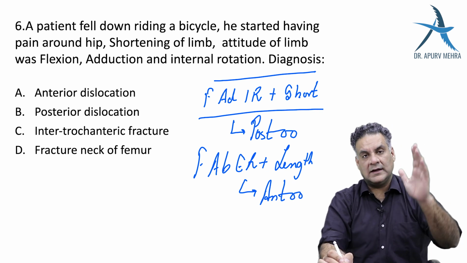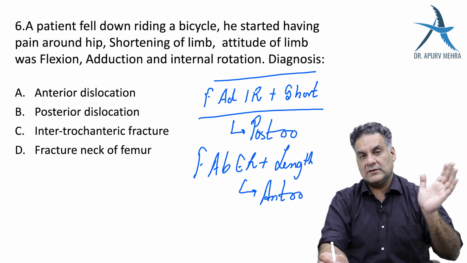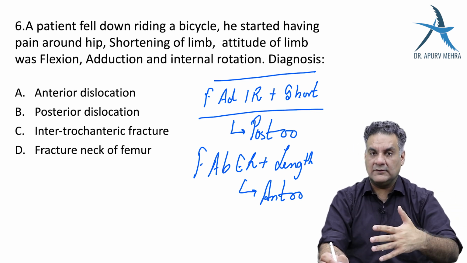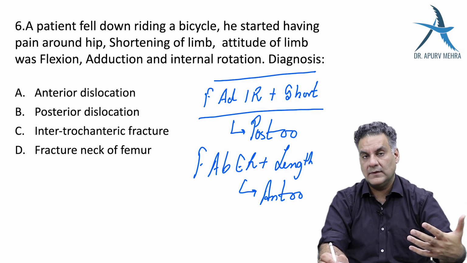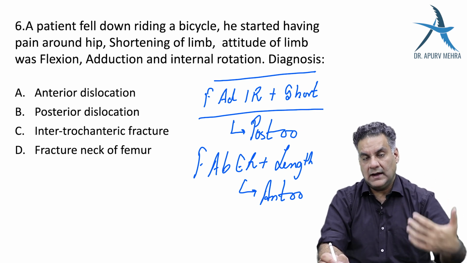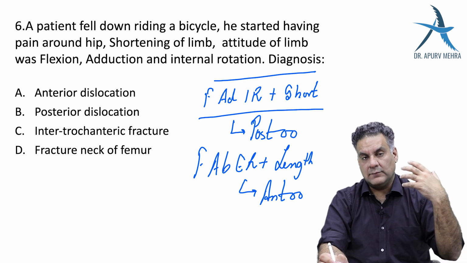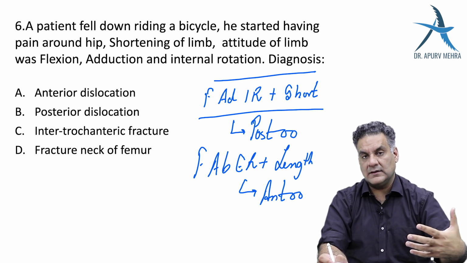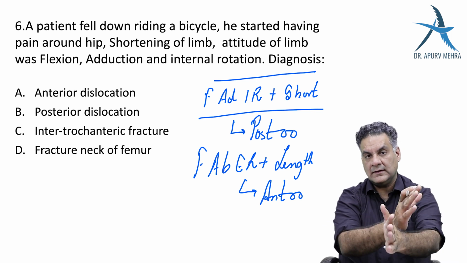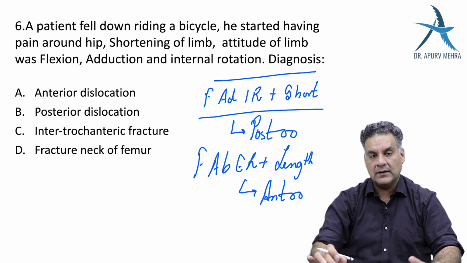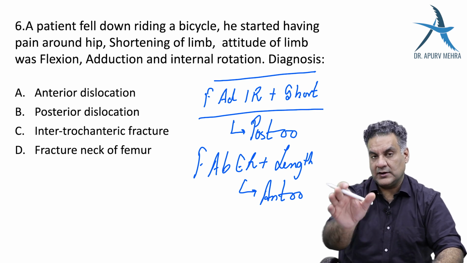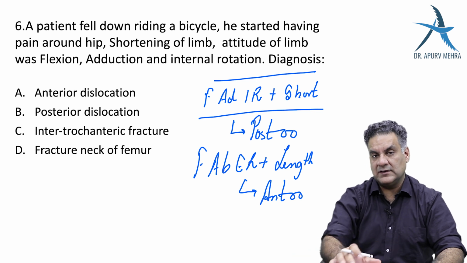I will not like to go on other aspects of anterior dislocation because there's 1 in a million chance they'll talk about it. So one of the only causes where you know about true lengthening of a lower limb is an anterior dislocation, and FADIR, that is posterior dislocation of the hip, is the commonest dislocation in the hip joint. Overall commonest in the body, shoulder, which goes anterior, hip goes posterior, remember that. The other options of intertrochanteric and fracture neck femur usually will have shortening and external rotation. They will not have this classical presentation.